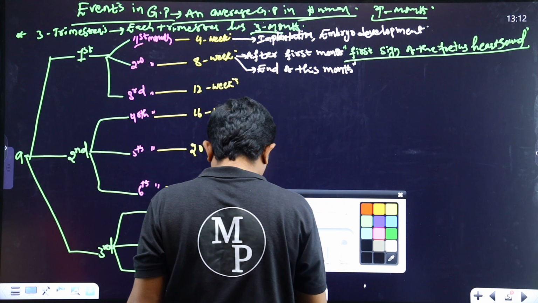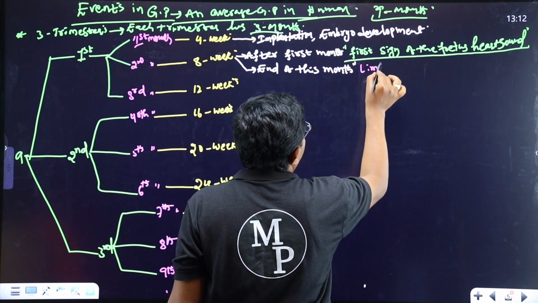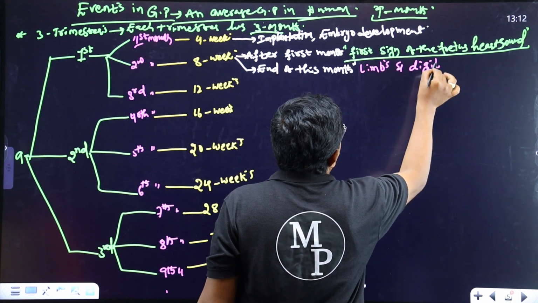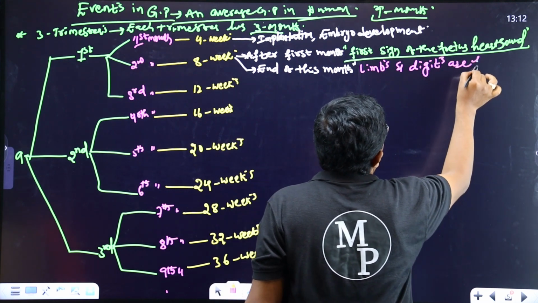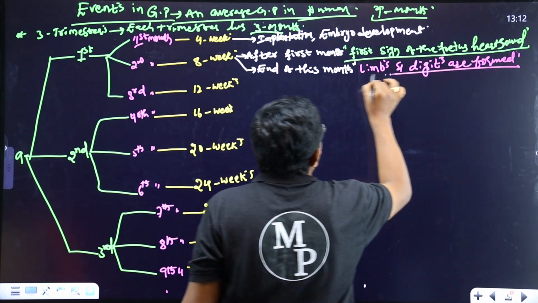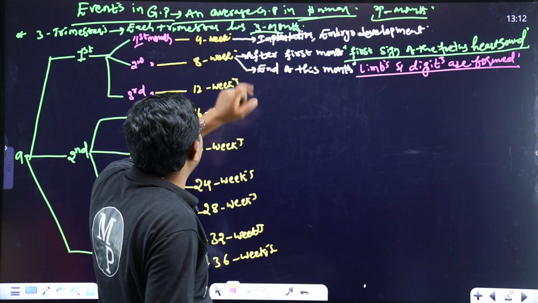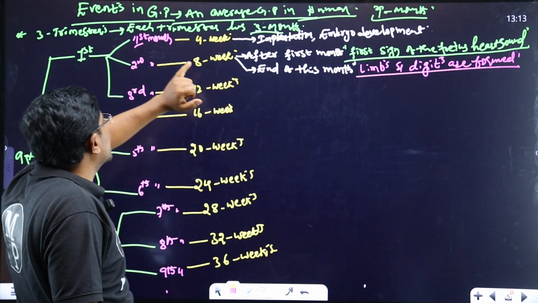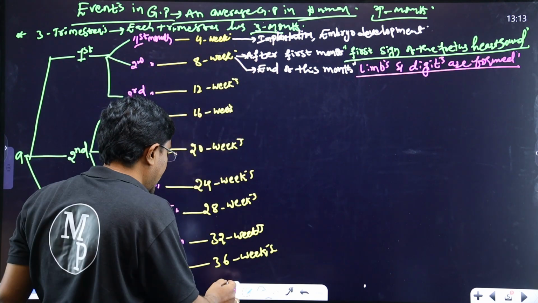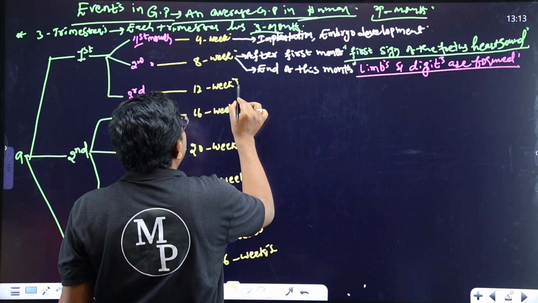Limbs and digits are formed. Okay, it is one important thing. So these events appear in the 8th week of the gestation period, or the second month, within the first trimester. It is one. And next, the 12th week of the gestation period.